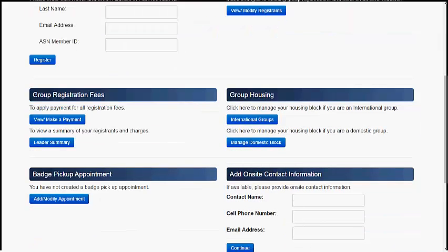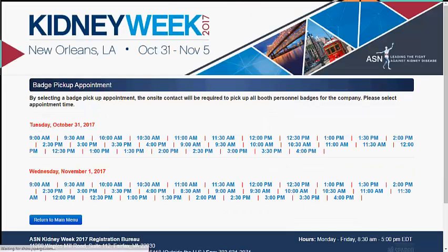Badge Pickup Appointment. If you selected to hold badges for administrator during the registration process, you can set an appointment to pick up your group's badges and materials. By selecting a badge pickup appointment, the on-site contact will be required to pick up all of the badges for the group.